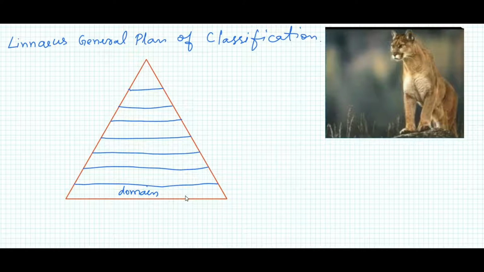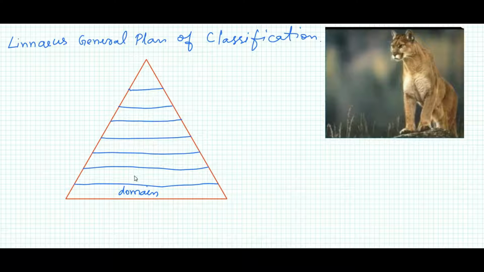When I explain with reference to this big cat, you can easily understand why this classification has been done and why Linnaeus's general plan is the best till now. The first taxonomical rank is called domain, and organisms belonging to a domain have the fewest common characteristics.